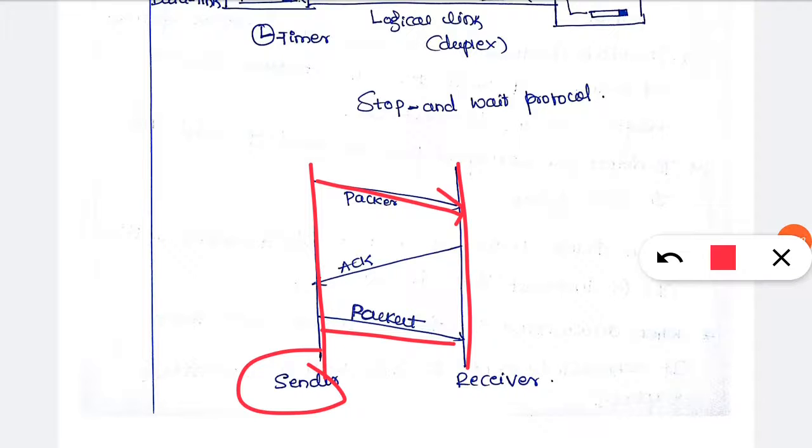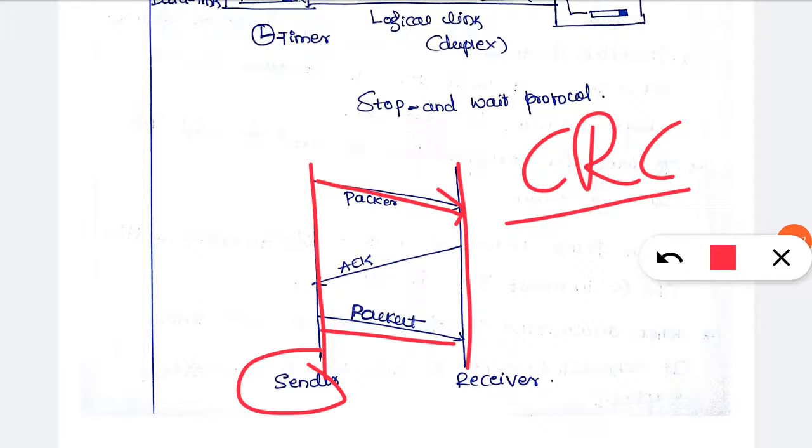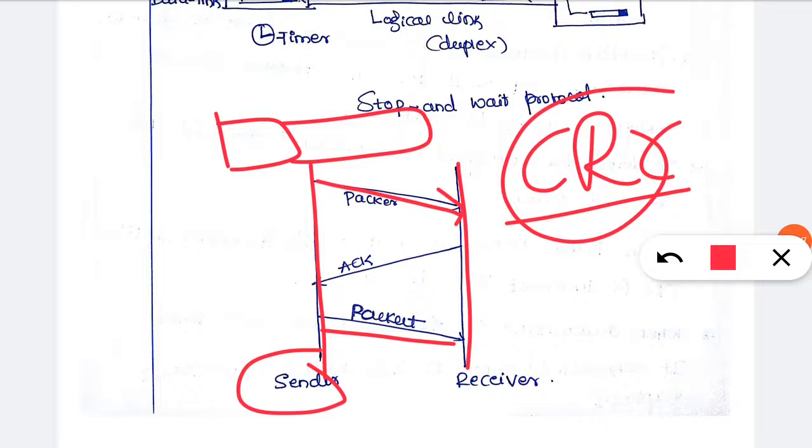Because to find out what is corrupted, we need a CRC, that is a cyclic redundancy code, and this code is added to each frame. For every frame we add the CRC. And once the sender sends a packet, it waits for the acknowledgement. Until the acknowledgement is received, it is not going to send the next frame. Here, to detect the error or the corrupted frames, we use a CRC, and for each frame we need to add a CRC.